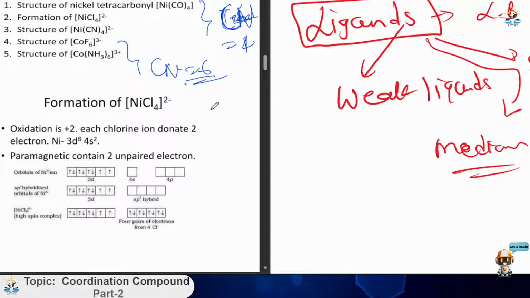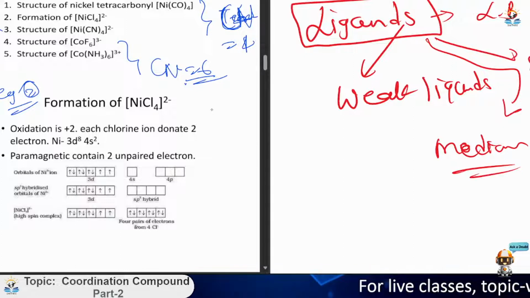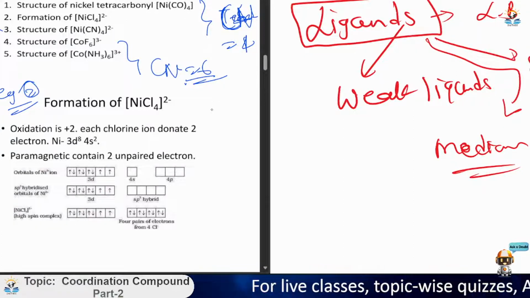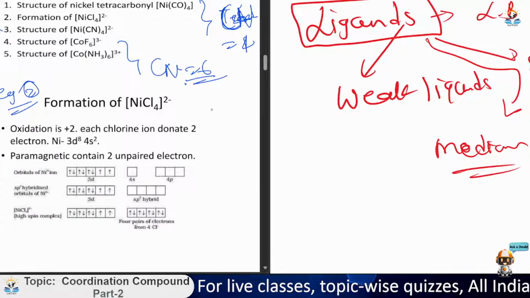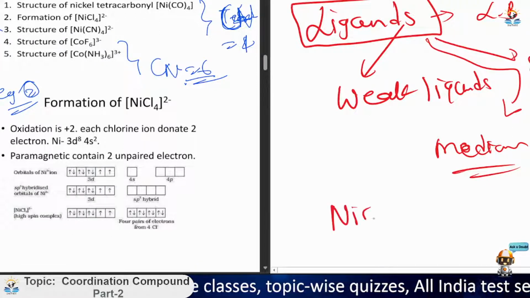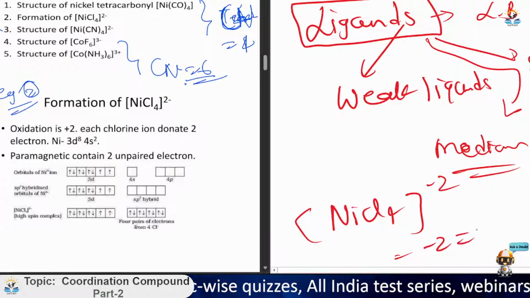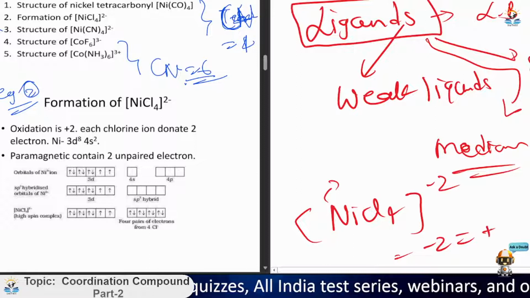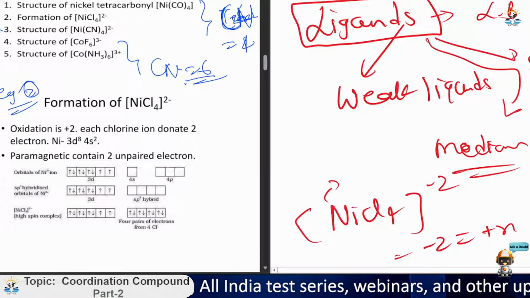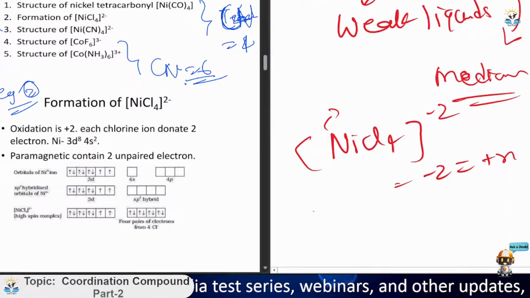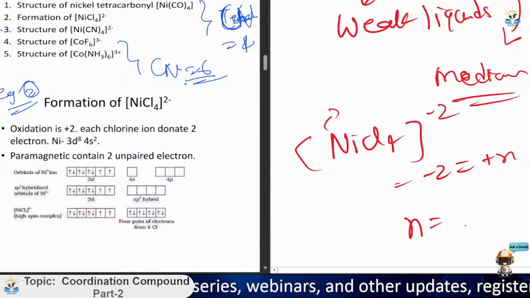Now here we have an example, the second question, the formation of NiCl4 2-. How is the hybridization and structure of this complex formed? See, the complex is NiCl4 and the whole complex is -2. So we equate: Ni equals x plus (-4), which gives x equals +2.